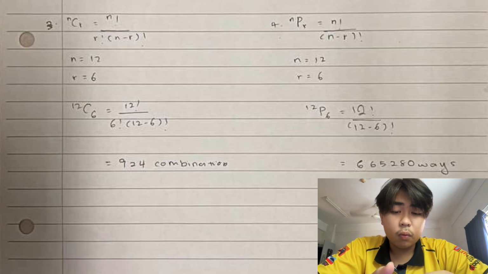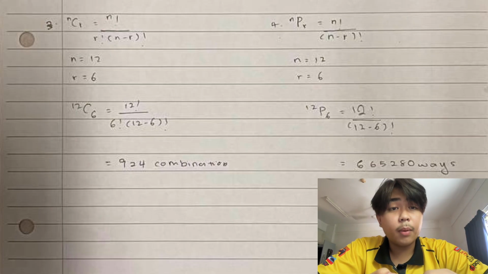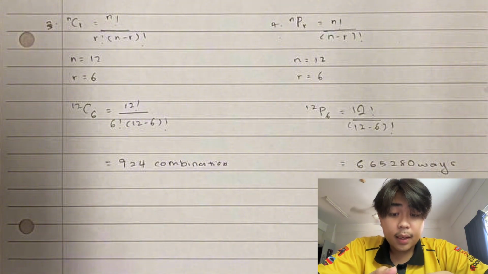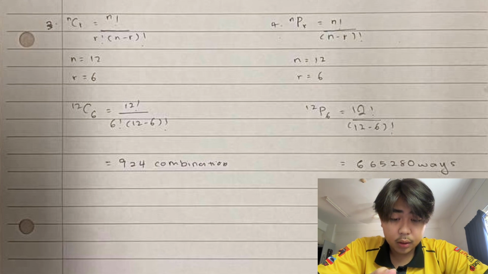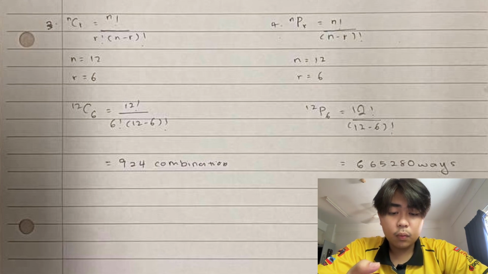For combination, we use nCr. So the n for question 3 is 12, the r is 6, and we insert all the information into our formula, which is 12C6, 12 factorial over 6 factorial times 12 minus 6 factorial. So the answer will be 924 combinations.